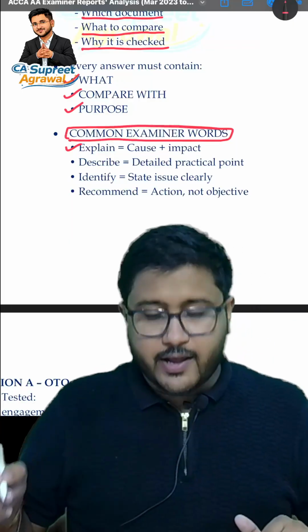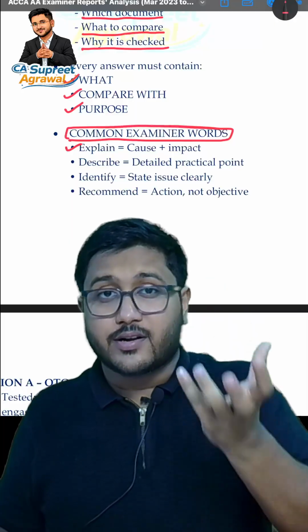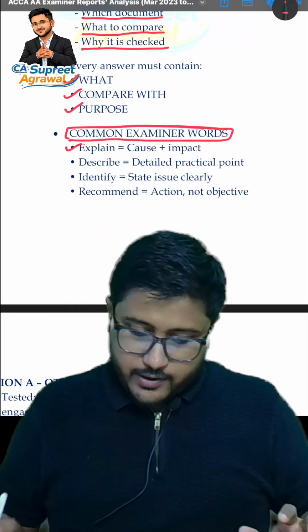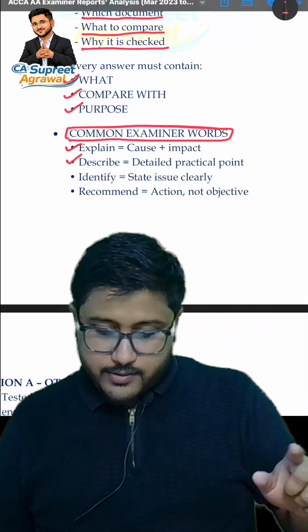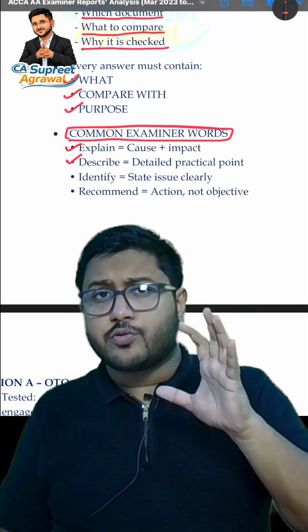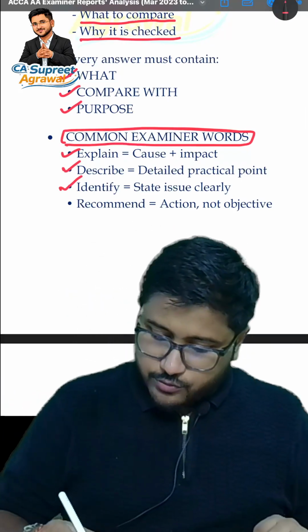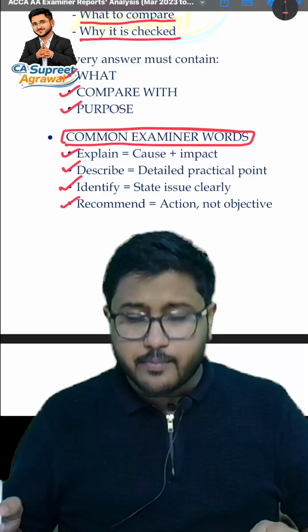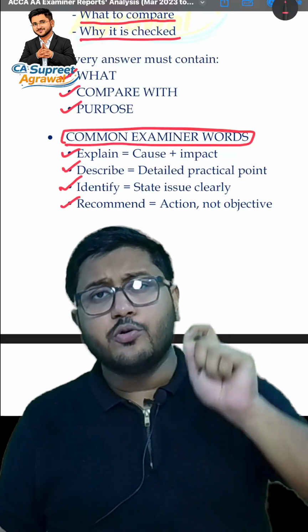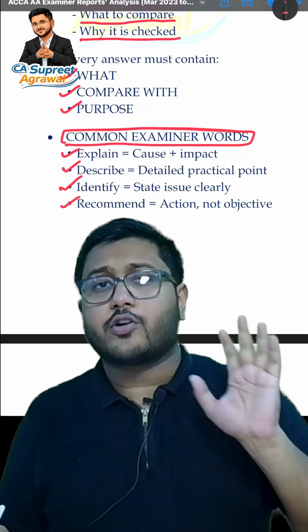If they ask explain, what they want is the cause and impact of it. That is, what is the reason of it happening and what is the impact of it. If they ask describe, then what they want is detailed practical points. That is, in detail they want to understand what has happened and why. Identify, then they only need the list, so state issues clearly. And if they say recommend, then they want you to answer the recommendation, that is the action, and not just the overall outcome of it.